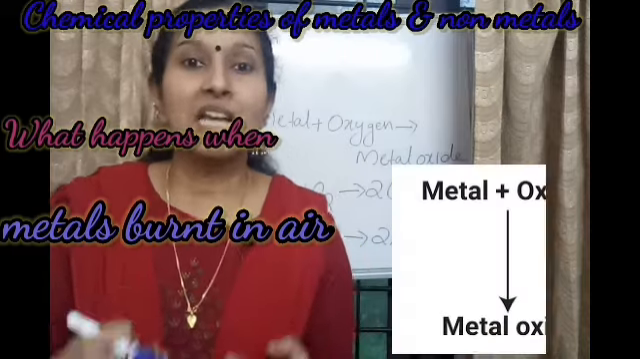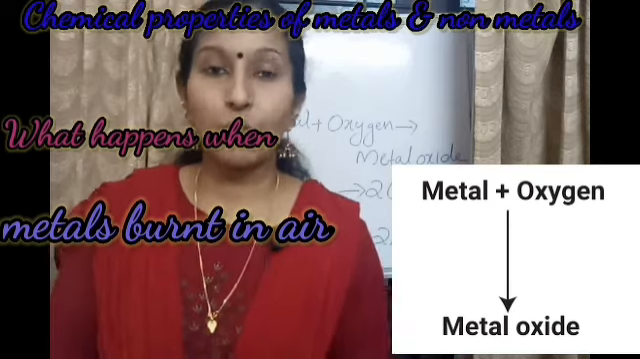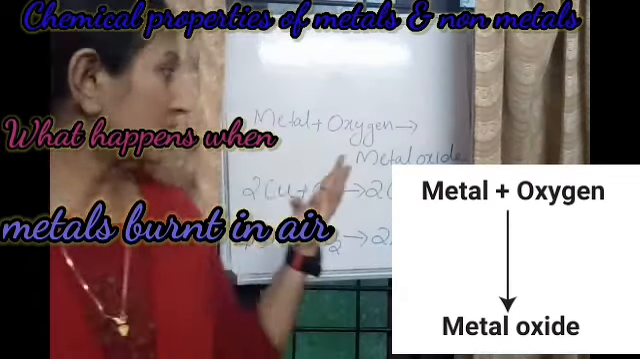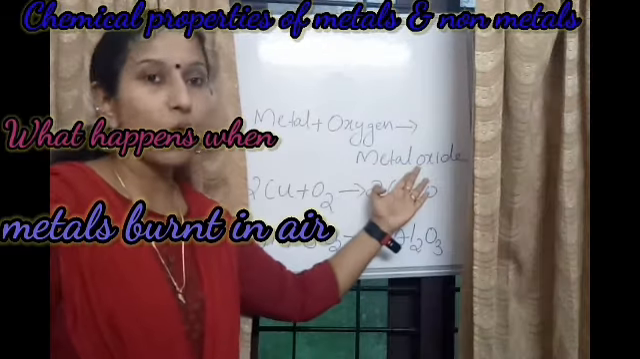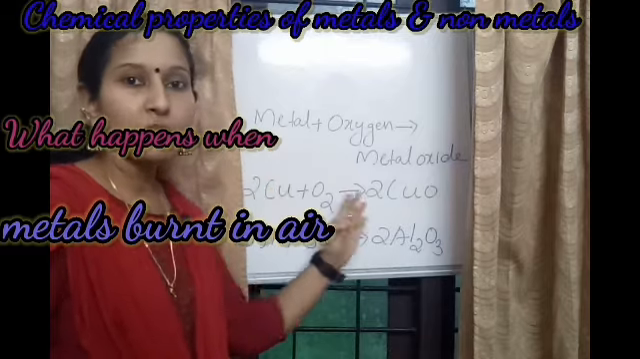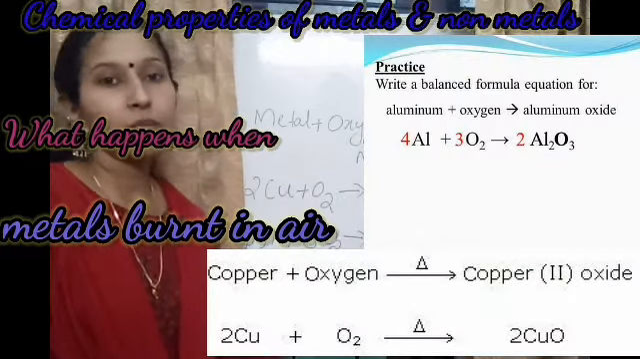If a metal reacts with oxygen, it forms a metal oxide. For example, copper reacts with oxygen to form copper oxide, and aluminium reacts with oxygen to form aluminium oxide.